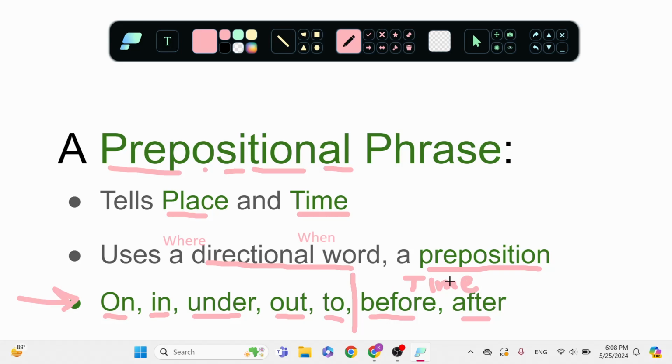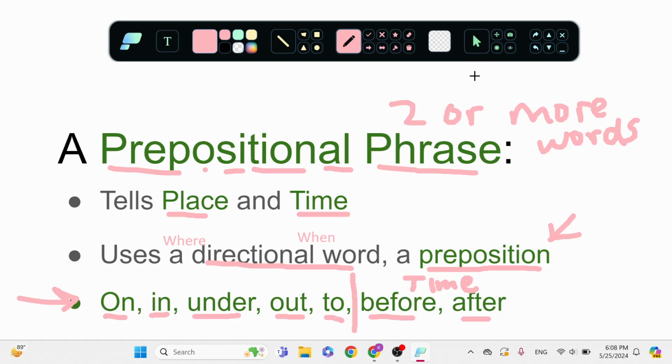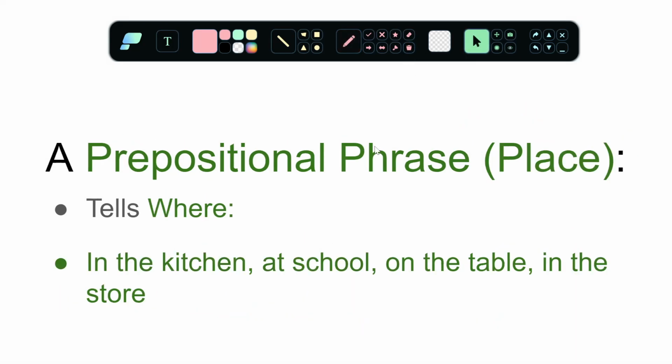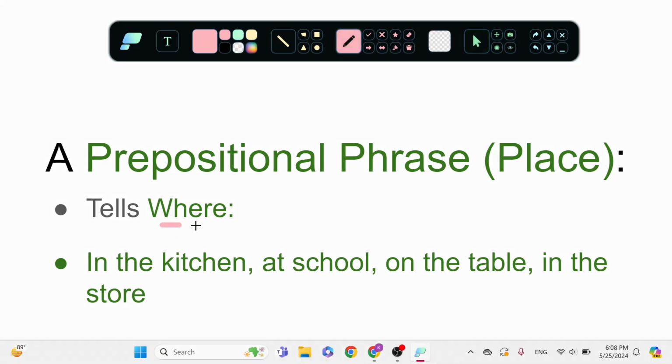So we have a preposition, and it's a phrase. A phrase means it's going to be 2 or more words. So one of those words is the preposition. What is the other word? So for where, it's going to be the place. In is my preposition. Where am I?